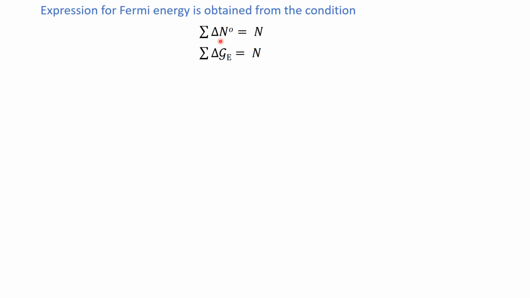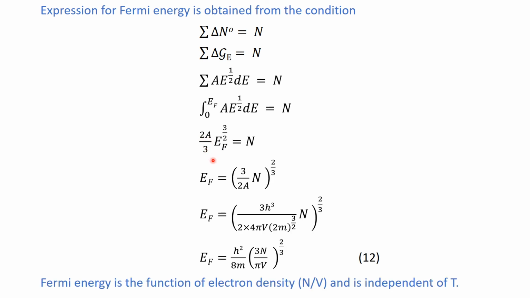We know that all the energy states are completely occupied, so the number of particles is equal to the number of energy states, and the number of energy states is given by this relation. We know that the energy states are very closely spaced and numerous in number, so we can replace this sigma by this integral. Now you can put this a outside this integral sign, and then you can integrate this. So this is 3 by 2 EF to the power 3/2, times a, and 2 divided by 3. Now you can rearrange this.